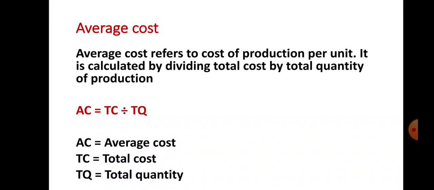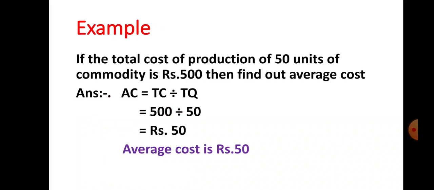That is average cost. Let us see how to find out average cost with the help of an example. If the total cost of production of 50 units of a commodity is rupees 500, then find out the average cost. What is the formula of average cost? AC is equal to TC divided by TQ.